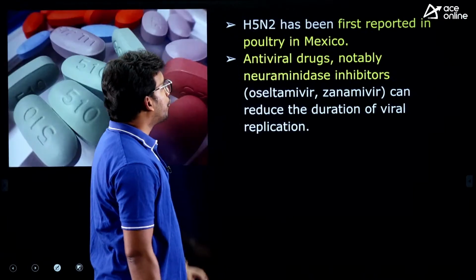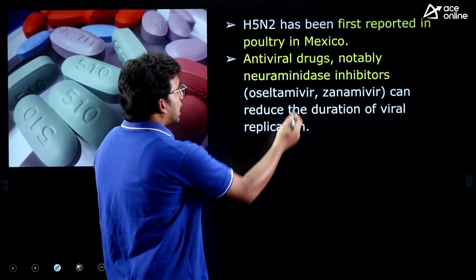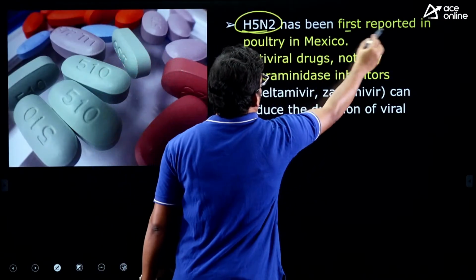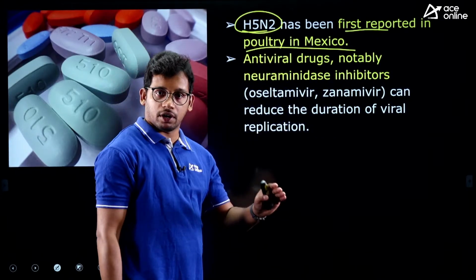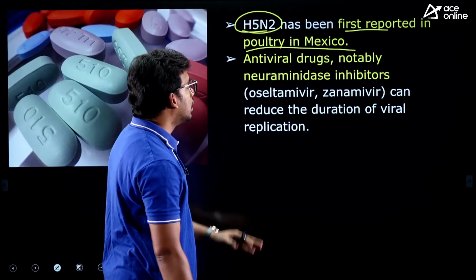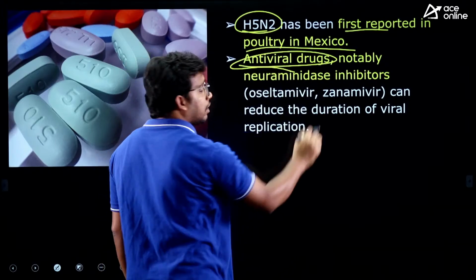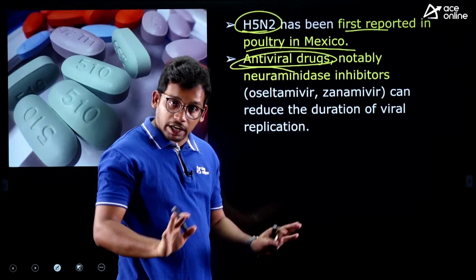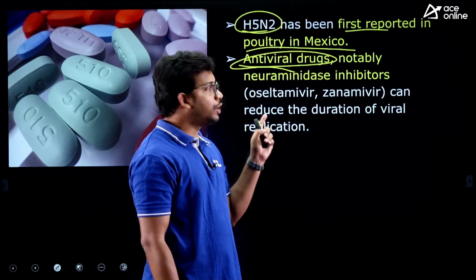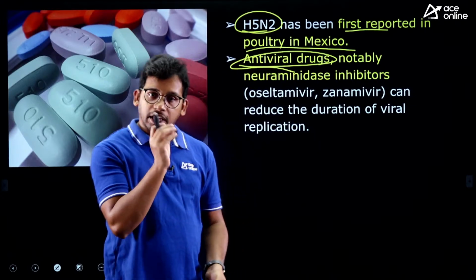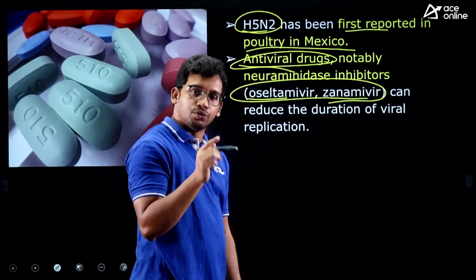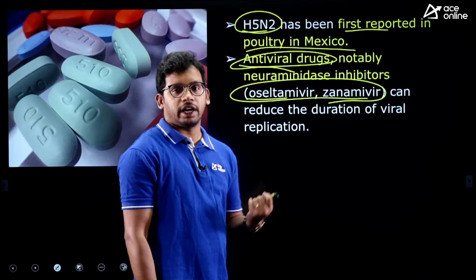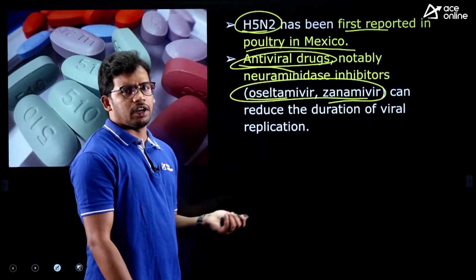So this is the fact. Now, the context is H5N2 was first reported in Mexico itself. It was first reported in Mexico, right? So this does have treatment with antiviral drugs. There is no vaccine as such that we have developed, but it does have drugs, that is medications. Like, you need not worry, these are the medications which can be used to cure those diseases, right? H5N2 or other avian influenza as well.